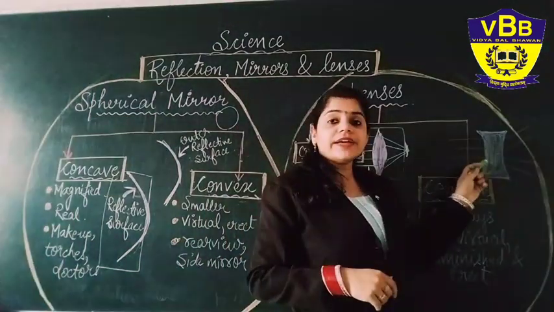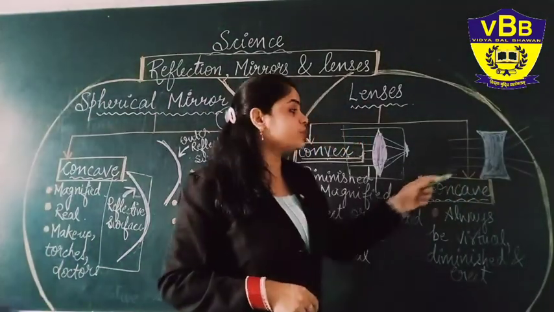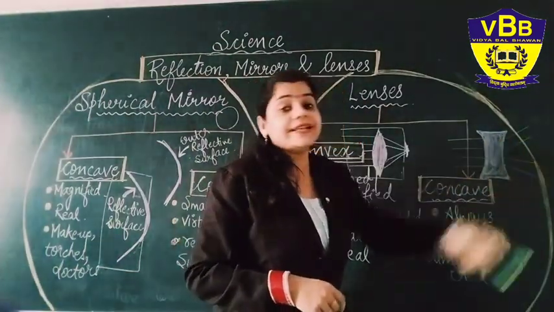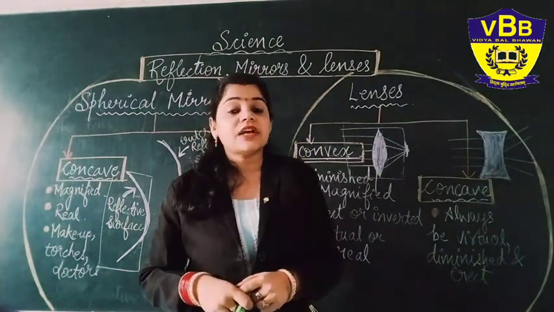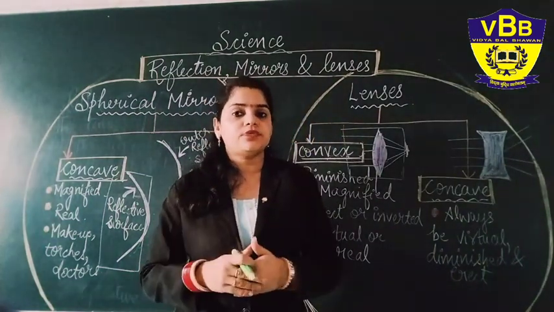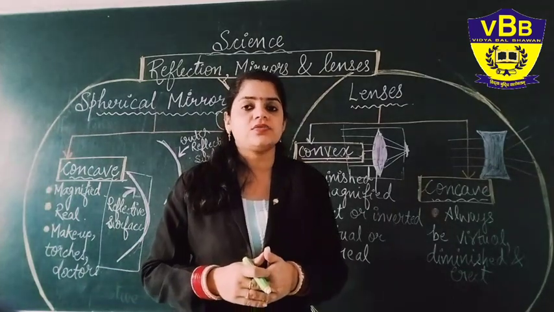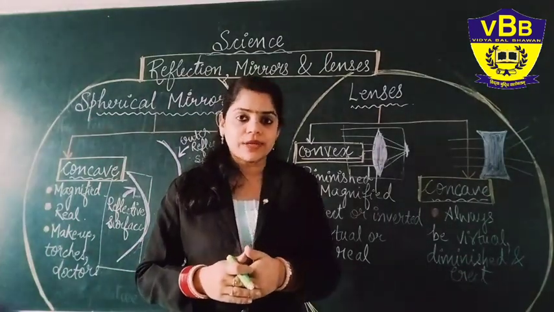So the concave lens is the diverging lens, that is the light rays are falling on different positions. That is the case of concave lenses, okay beta.